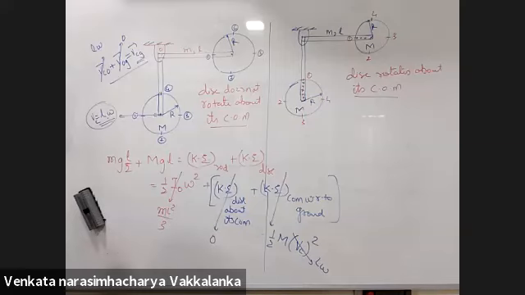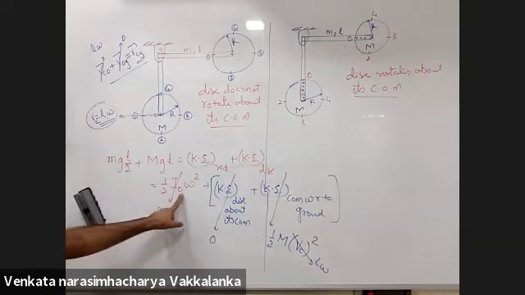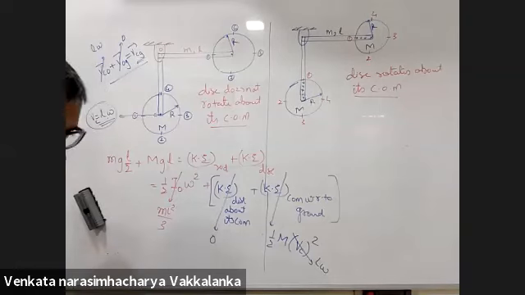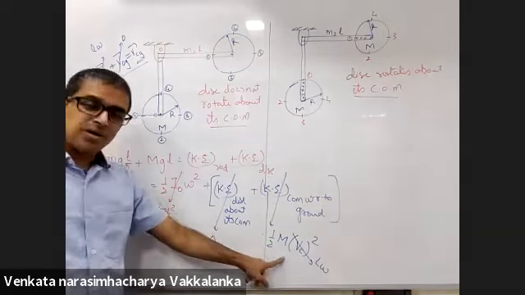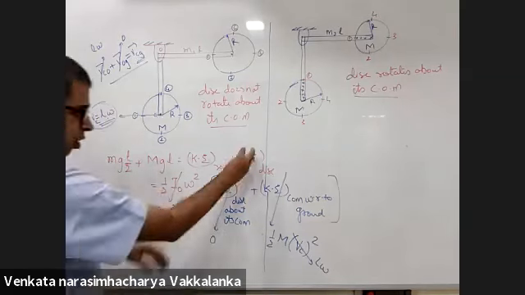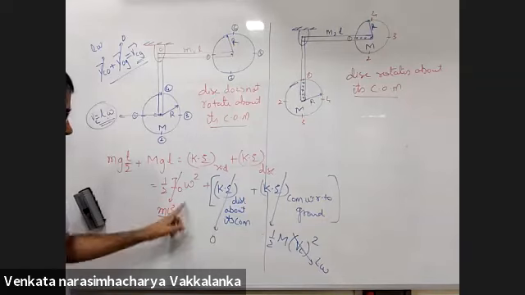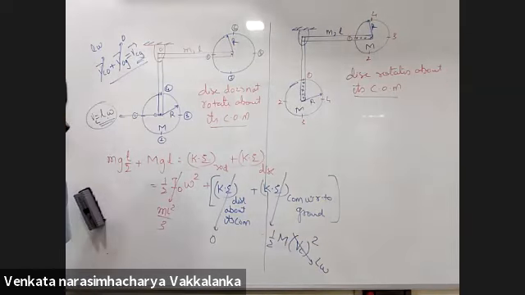So can you tell the final answer? I want to cross check. Somebody tell me the final answer for omega for this. Root 3G times 3M plus 2 capital M over small m plus 3 capital M times L. Yes, sir. Yes, I'm also getting the same thing. Just add these both, all will get the same answer. Add this: kinetic energy of the rod and kinetic energy of the disk. You can erase, sir.